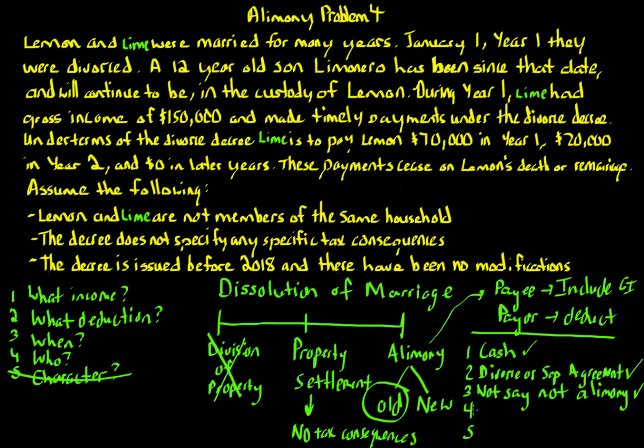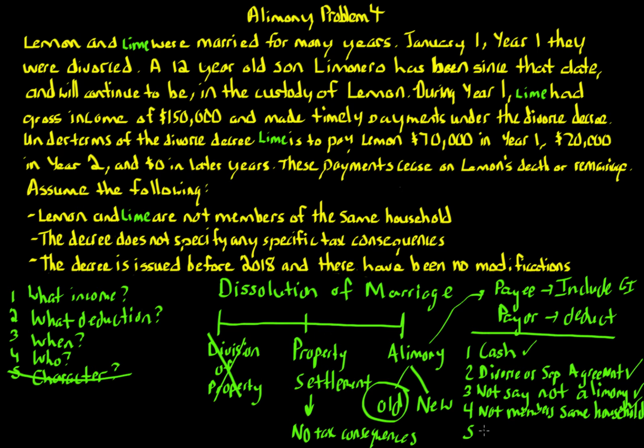Next, number 4, is that the payor and payee cannot be members of the same household, and specifically it's at the date of payment. And that's what we have here. They're not members of the same household, but specifically we look at the date of payment, just so you know.